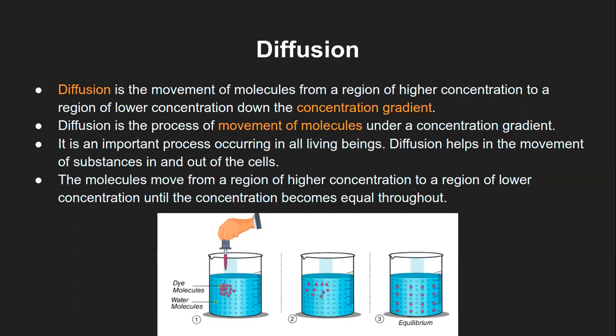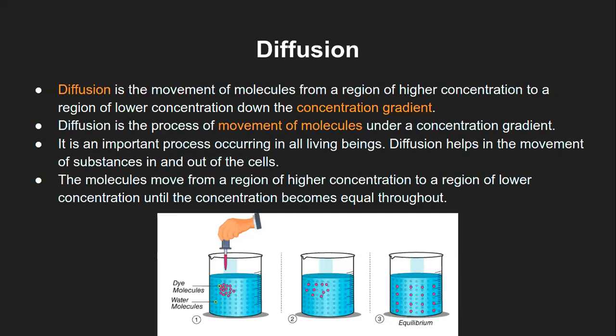The inner part of the intestine has a higher concentration of glucose. Blood has a comparatively lower concentration of glucose. So a concentration gradient is established and the glucose will transfer across the intestinal wall, which is acting as a membrane barrier in this process, and it will allow the glucose to get into blood.